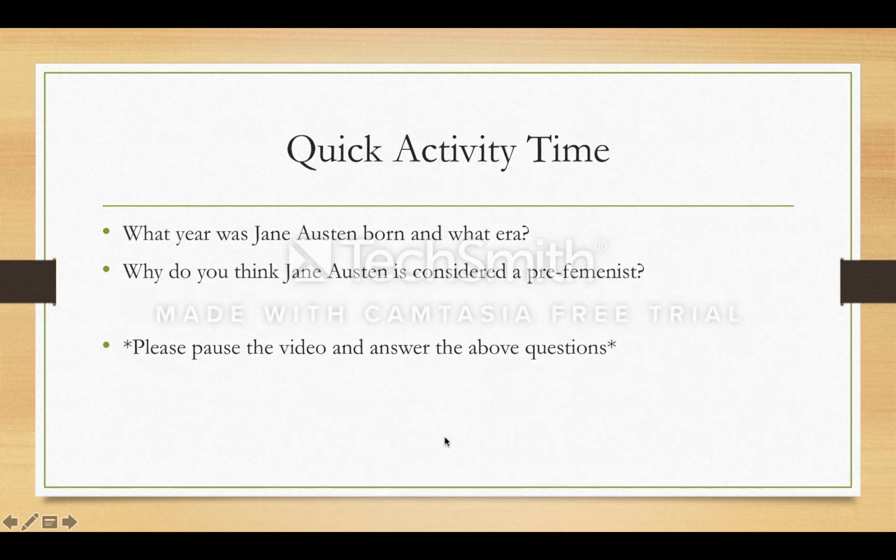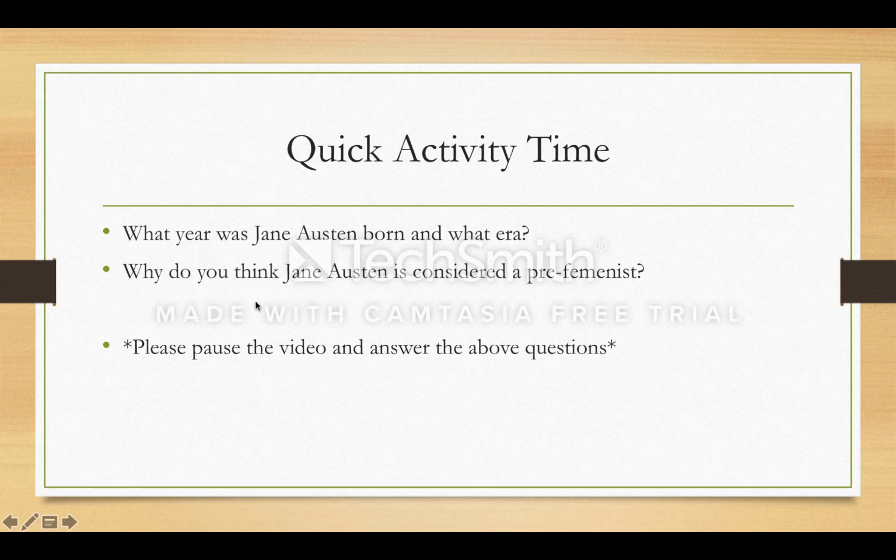Alright, this is the quick activity time slide. You can go ahead and pause the video and take as long as you want to answer these questions, which are: what year was Jane Austen born and what era? And why do you think Jane Austen is considered a pre-feminist?